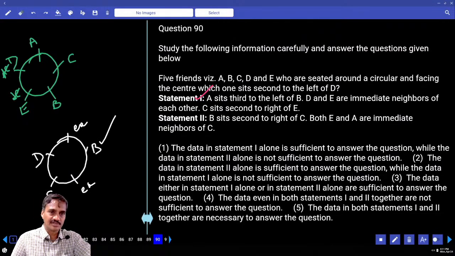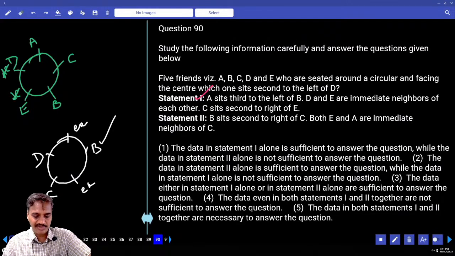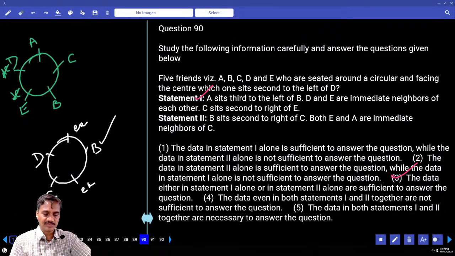Are you getting the answer or not? 1 alone is sufficient, 2 alone is sufficient. Each statement alone is sufficient. Either 1 or 2 alone. What is your answer here? So the answer is question number 9. Must understand that? And any doubt in this one?